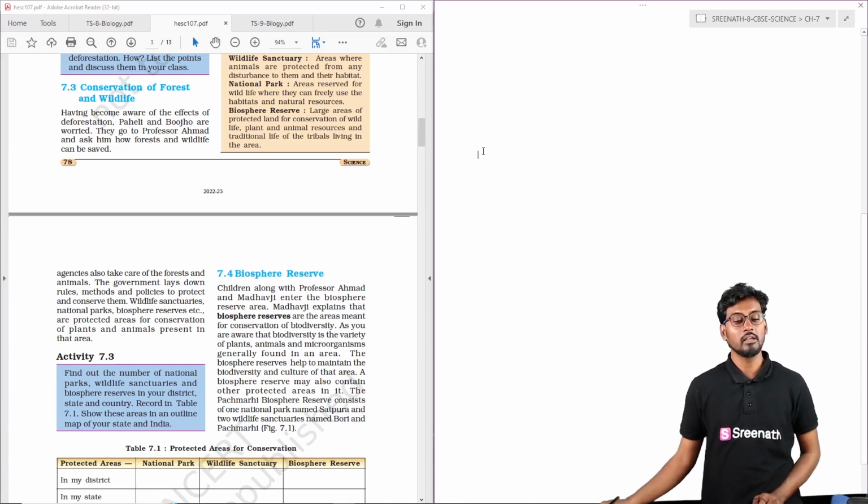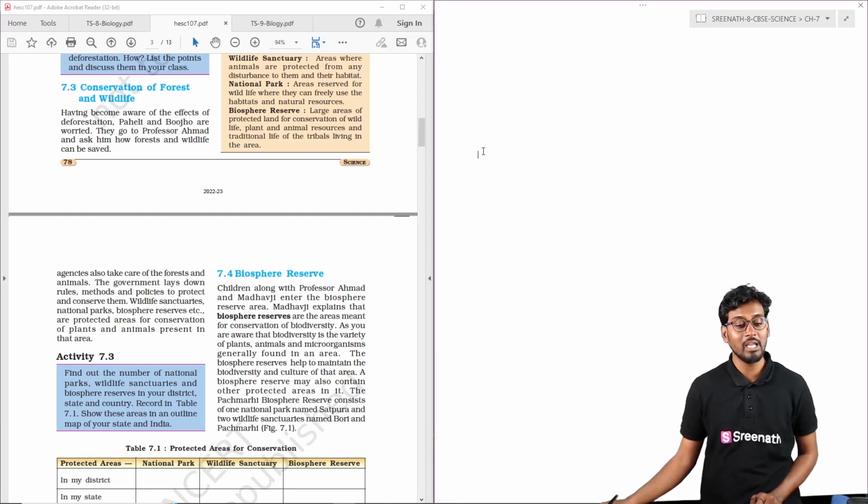So here we can see that the forest and the wildlife of the forest can be conserved by means of setting up biosphere reserves, national parks, and wildlife sanctuaries, which are places protected by the government so that we can protect the wildlife.